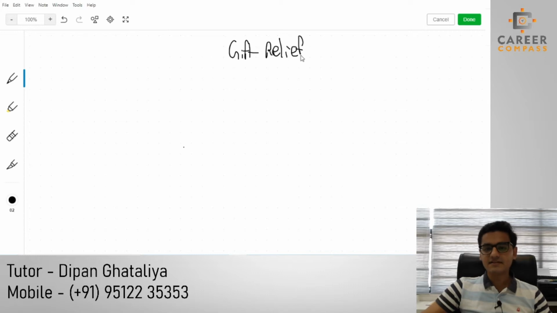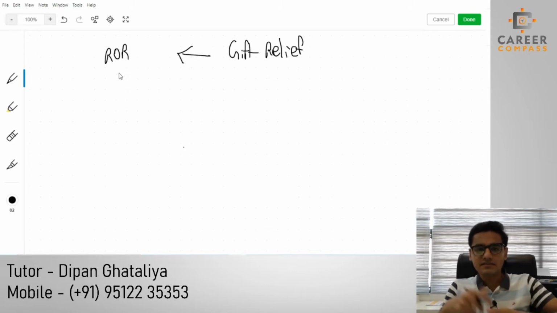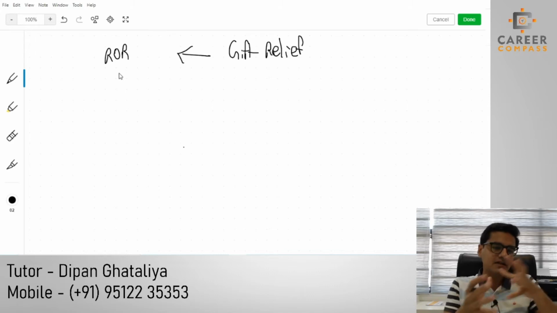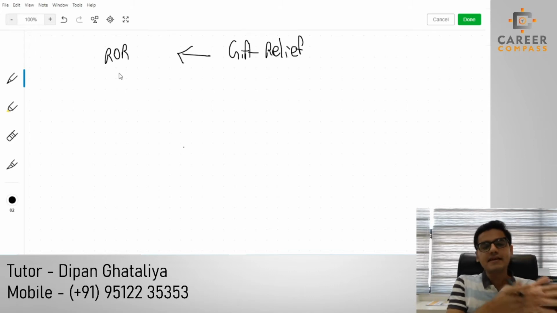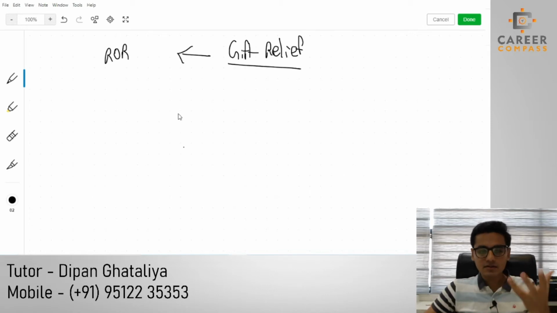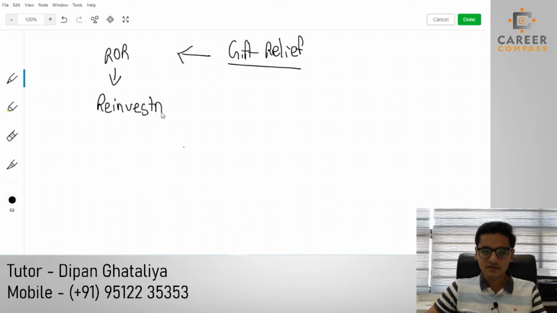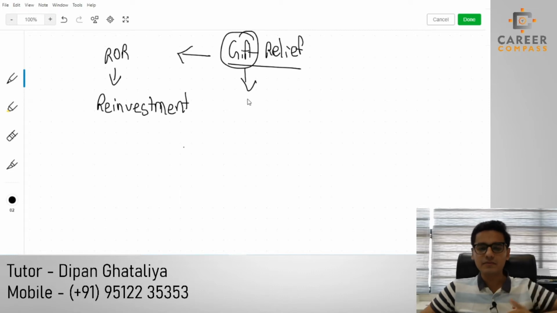I must say that gift relief is almost similar to rollover relief, students. I'm not saying that the concept is the same, but how rollover relief was working previously, in the same manner gift relief will work technically. But the concept is different. Rollover relief was asking you to make a reinvestment in the new asset, but gift relief will ask you to make a gift to either a connected person or to anyone.